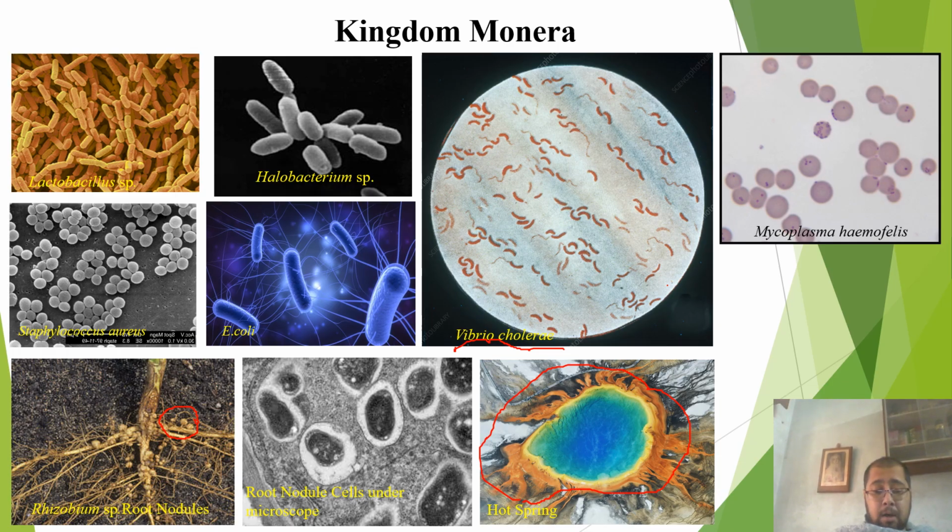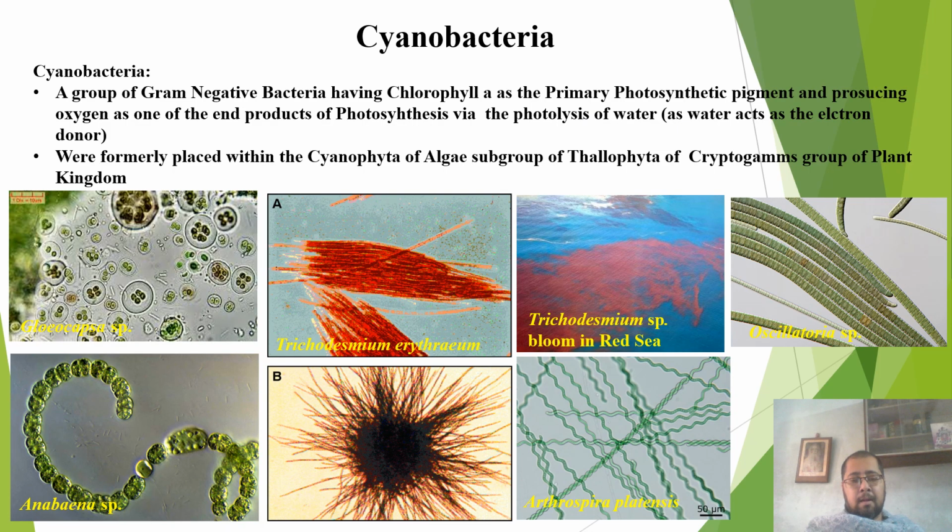This is a root nodule structure under a light microscope. Now coming to cyanobacteria. Cyanobacteria are one of the major groups of bacteria.